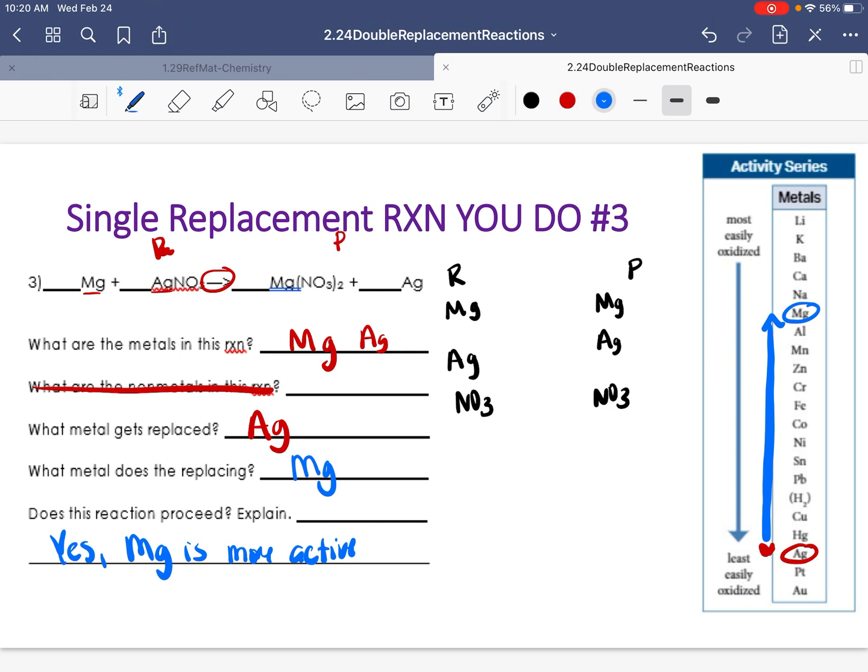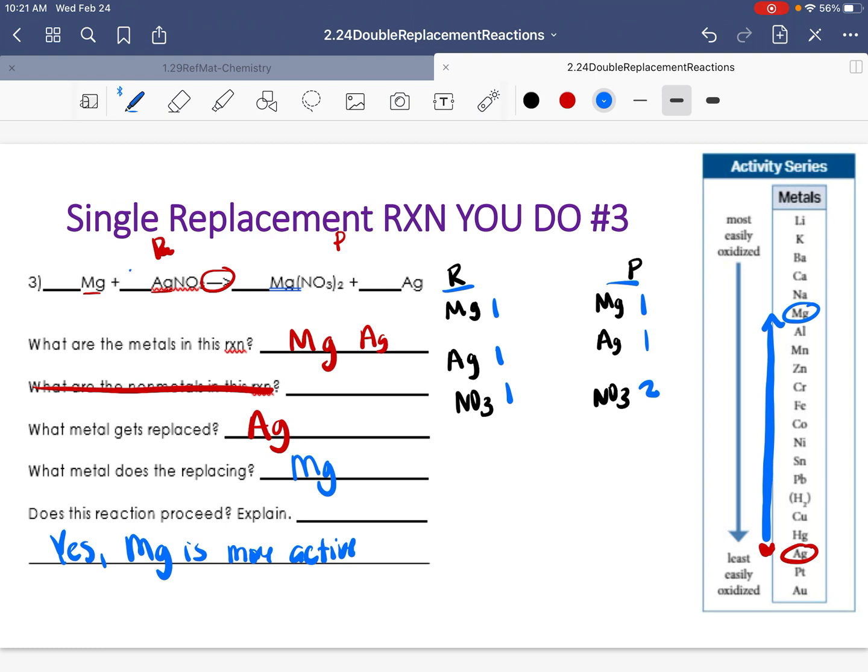So we're going to list them very quickly. I have one magnesium, one silver, and one nitrate. On the product side, I have one magnesium, two nitrate, and one silver. So magnesium and silver are good to go. I need to balance that nitrate. I have two on my product side.